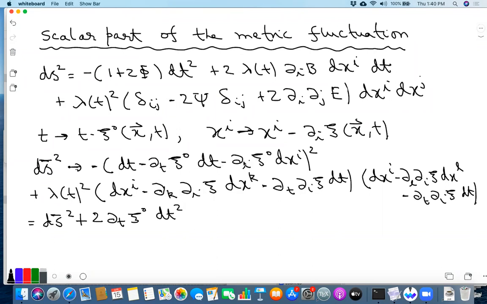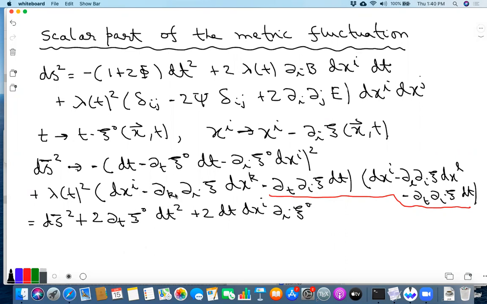Then there's a cross term coming from here, that gives you plus 2 dt dxi times del I xi naught.